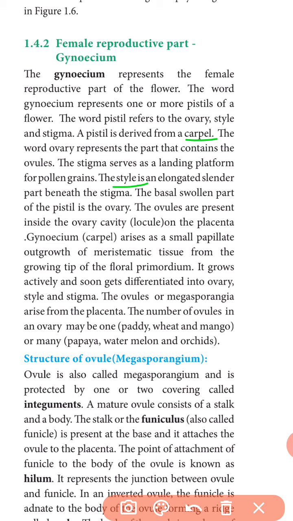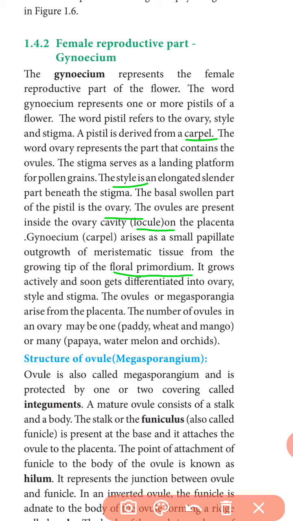The basal portion of the gynoecium is the ovary. The ovules are present inside the ovary. The ovary cavity is known as the locule. Placenta is the connecting link between the ovary and the ovules. They arise as a small papillate outgrowth of meristematic tissue from the growing tip of the floral primordium. This is the initial stage of the flower. It grows actively and soon differentiates into ovary, stigma and then style.